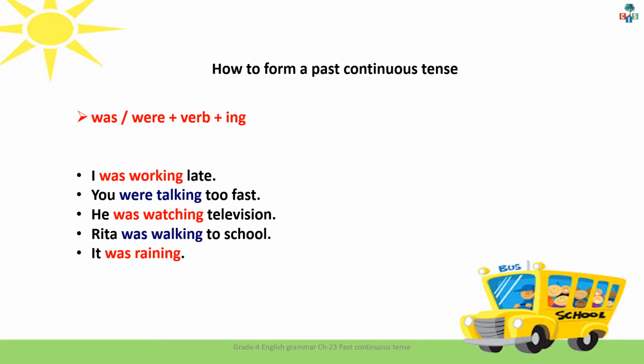For example, I was working late. You were talking too fast. He was watching television. Rita was walking to school. It was raining.